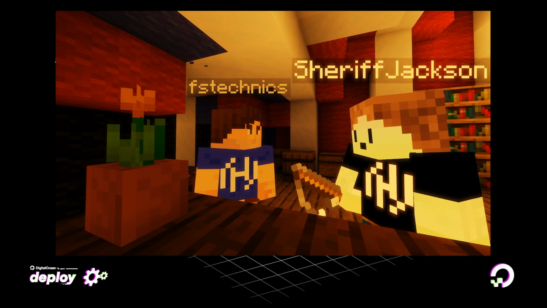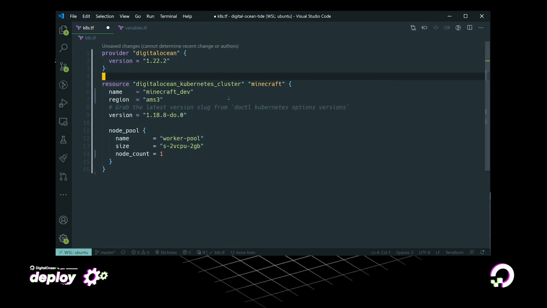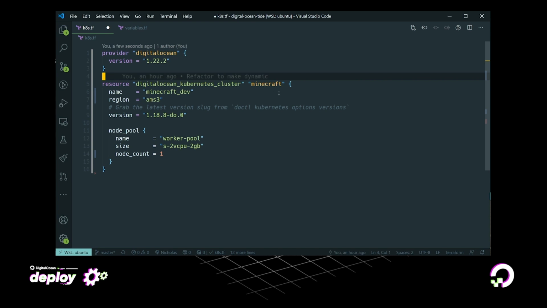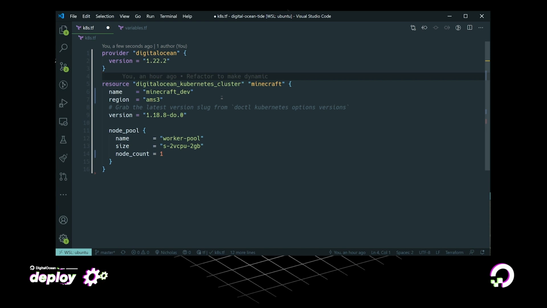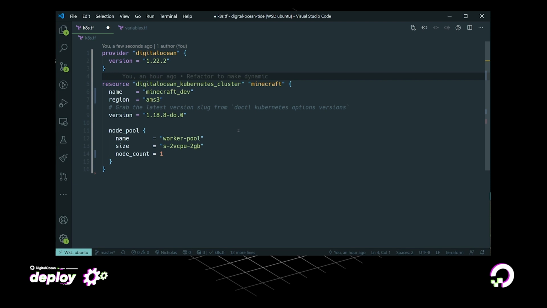Yeah, right. So then what I need to do is I need to define a Kubernetes cluster. And I can do this really easy. So I'm just going to copy and paste this resource block from the documentation. It has a number of different parameters. So for example, I'm going to provide the name, and I want to call it Minecraft Dev. The region, and this is going to be the DigitalOcean region for where I want the resource to be created. The version, I'm going to use Kubernetes 1.18, and we can use different versions that are available inside of DigitalOcean.